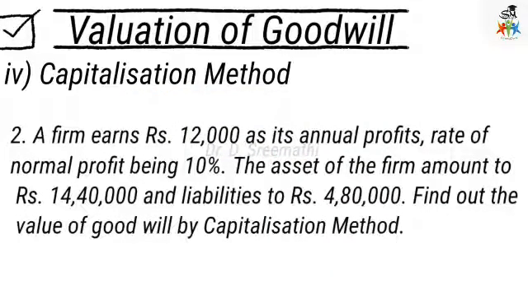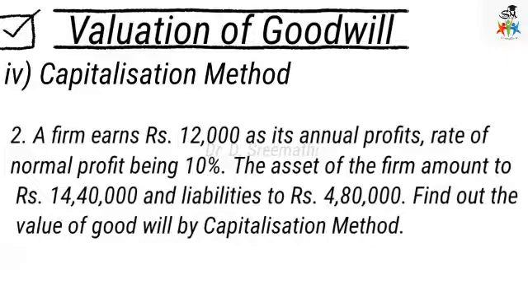Let us see the problem. A firm earns 1,20,000 as its normal annual profit, the rate of normal profit being 10%. The assets of the firm amount to rupees 14,40,000 and liabilities 4,80,000. Find out the value of goodwill by the capitalization method.